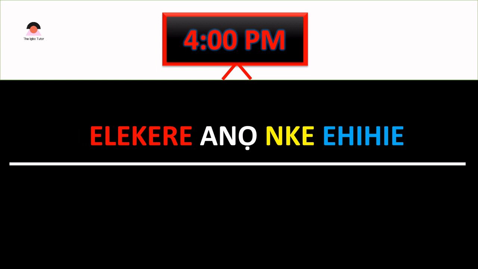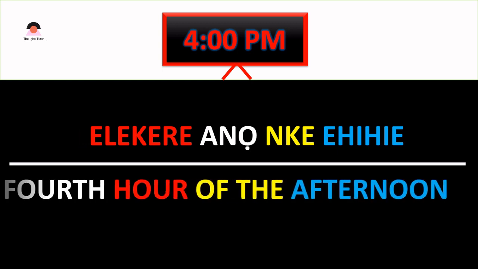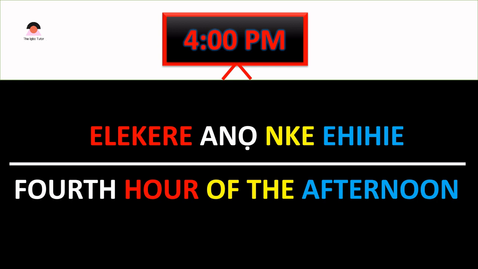Ndewo. Can you tell the time displayed on your screen in Igbo language? Never worry. It is elekere ano nke ehihie, which is the 4th hour of the afternoon. That's what we're bringing to you today, a special lesson on time in Igbo language. So stay tuned and watch to the end so you don't miss any part of it.